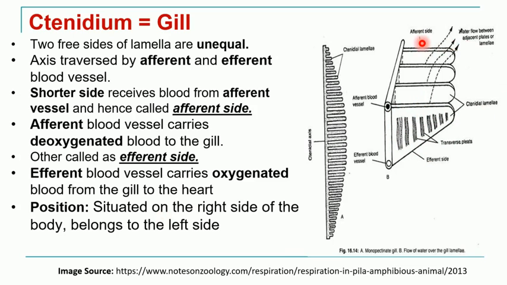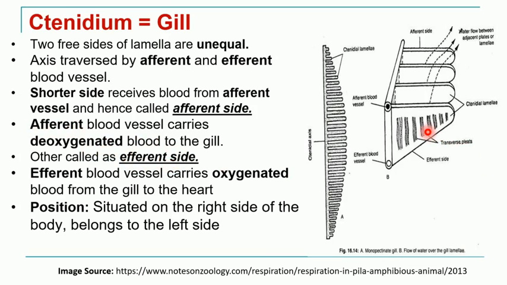Each lamella, as I told you, has two surfaces. One is the shorter surface and one is the longer surface. The shorter surface receives blood from the afferent vessel, so this side is called the afferent side, and the larger side receives blood from the efferent vessel, so it is also called the efferent side.